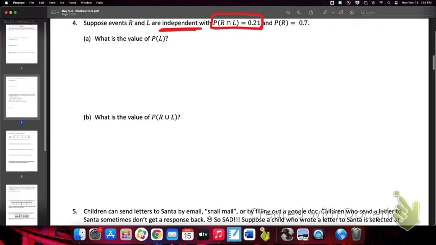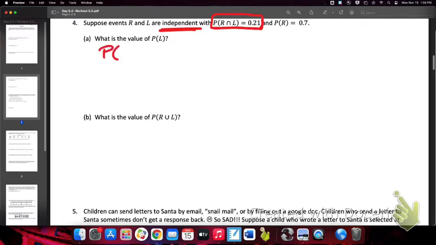So I want to tell you guys a little bit about independence. What, first of all, does it mean for two things to be independent? They're not related. They're not influencing each other in any way. Whatever the probability of the second event is has no bearing on the first probability. When two things are independent, you can multiply them without any worry and get the AND probability.